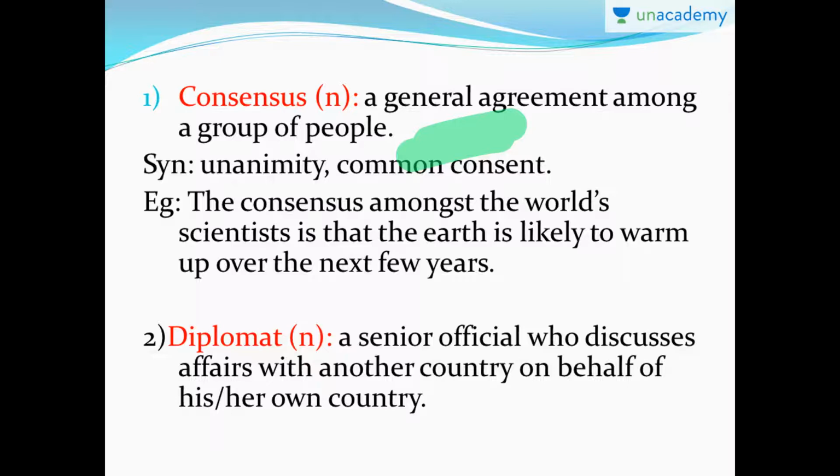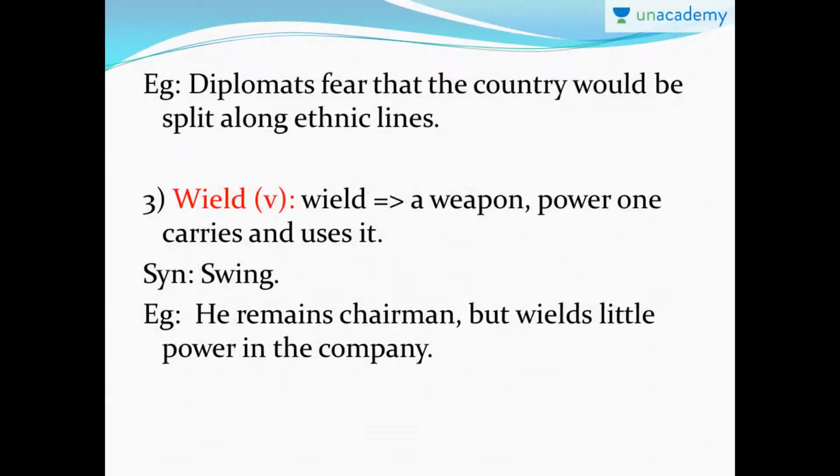Okay. Second word is diplomat. Diplomat is a noun, which means a senior official who discusses affairs with another country on behalf of his or her own country. That means a senior person or an officer from a higher strata who discusses matters with another country on behalf of our country. Okay, so more like an intermediate person. So that person is called a diplomat.